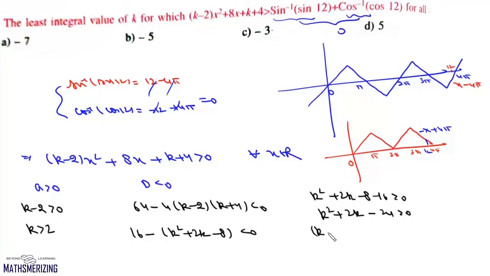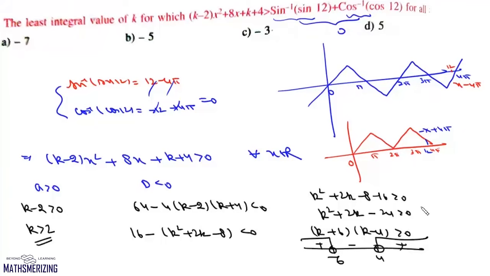Now we'll write this as k plus 6 times k minus 4 will be greater than 0. So this is minus 6 and this is 4, plus minus and plus. Here the value of k is either greater than 4 or less than minus 6. But we already know that k is greater than 2. So the condition that we'll get from here is the value of k should be greater than 4. Now the least integral value of k for which this inequality always holds is k equals 5, and that's your option D.